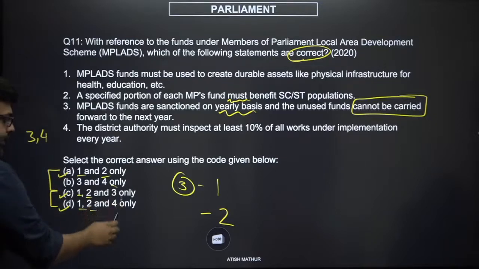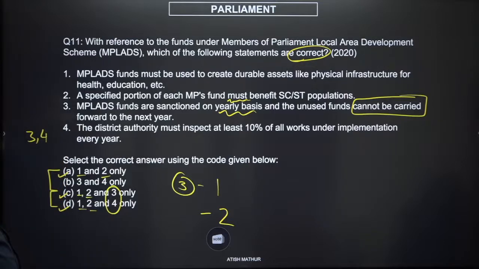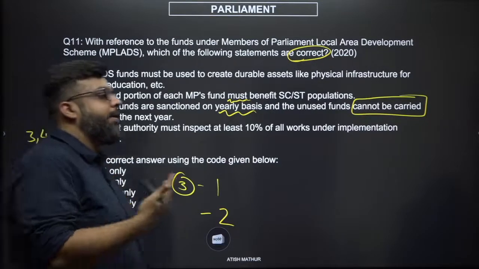Now, either 3 is going to be correct or 4 is going to be correct. Let us see. MP-led funds are sanctioned on a yearly basis, and the unused funds cannot be carried forward to the next year. The district authority must inspect at least 10% of all works under implementation. What have you ever heard about carried forward funds?